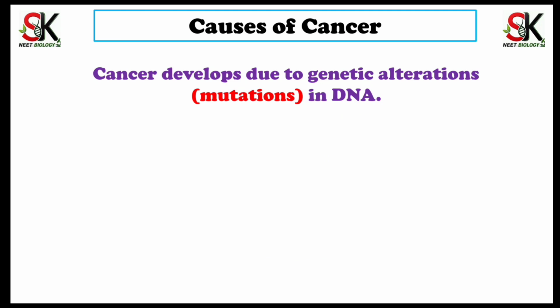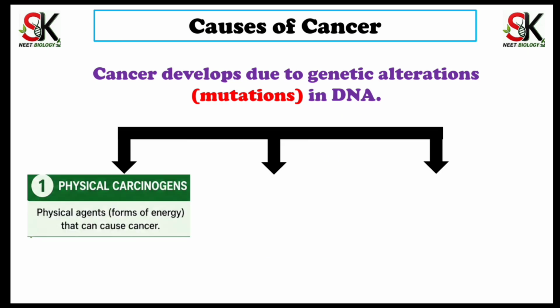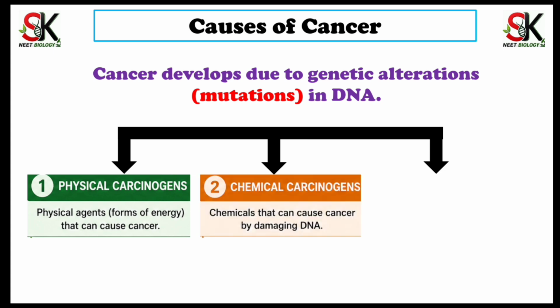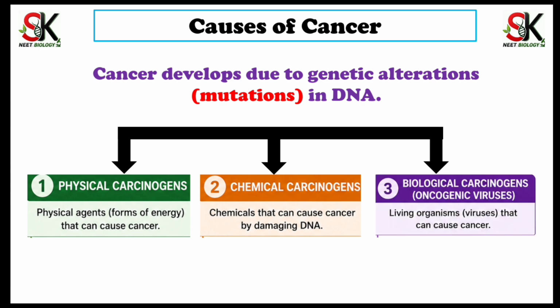As I said at the start, cancer develops due to genetic alterations, that is, mutations in DNA. All these cancer-causing agents are broadly divided into three. First one is physical carcinogen, where physical agents are responsible for causing cancer. Second one is chemical carcinogen. It belongs to chemicals which have the ability to cause cancer. And third one is biological carcinogen. In this category, some oncogenic viruses are responsible for cancer development.